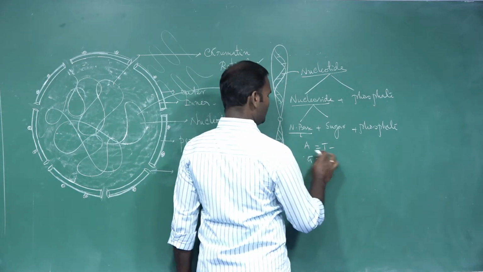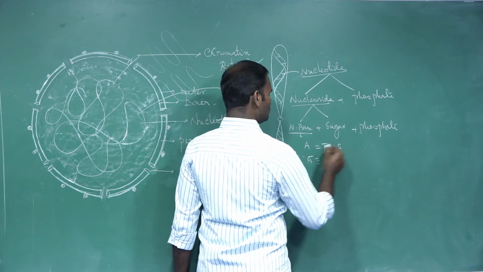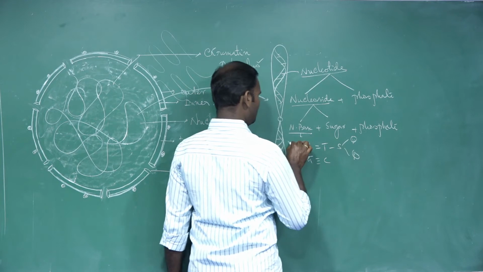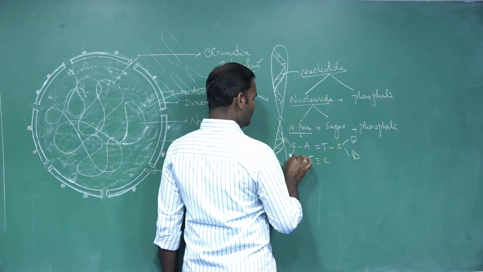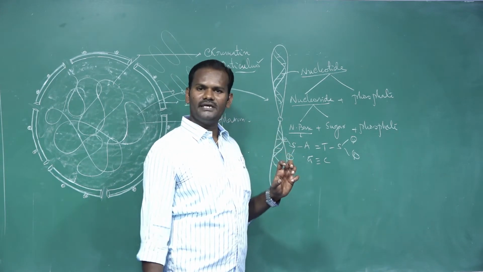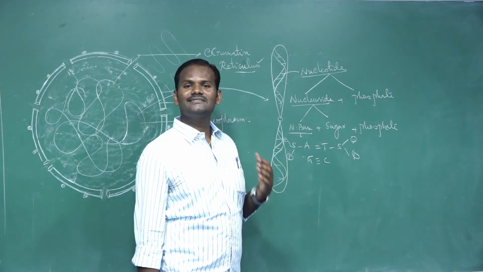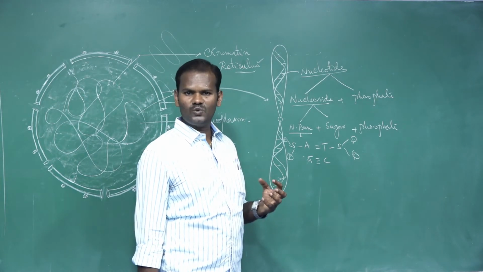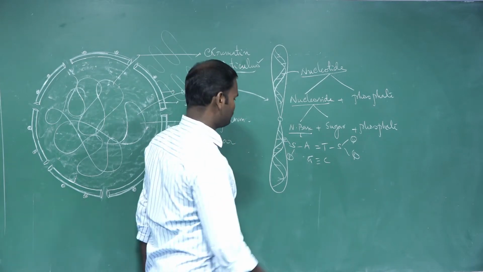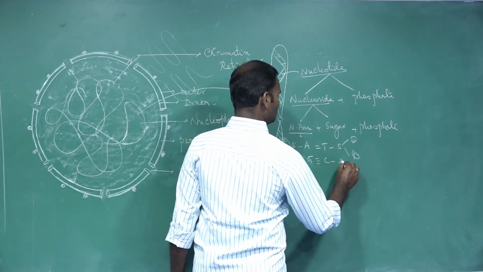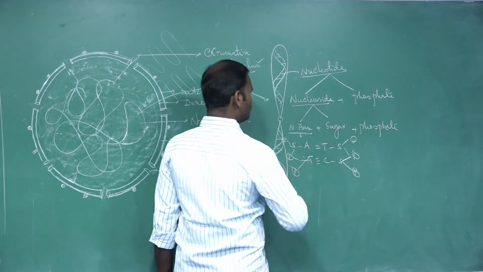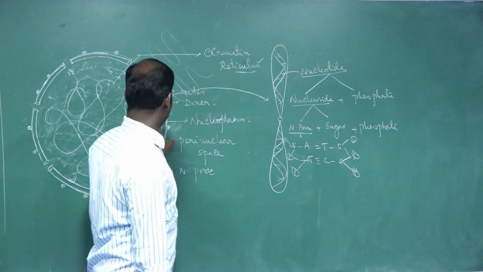But here these nitrogenous bases are attached with the sugar molecule, then a phosphate group. It is a nucleotide. So the nucleotide is responsible for carrying the genetic information from one generation to the successive generation. That is why the nucleus is the controlling center of the cell. Similarly, cytosine, sugar, phosphate, sugar, then phosphate groups. So it is chromatin.